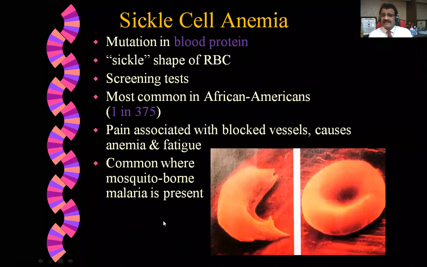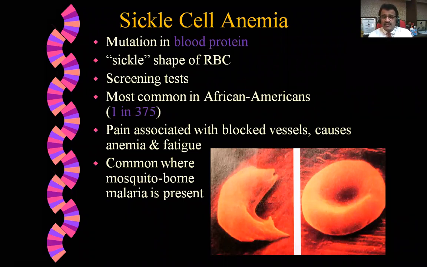Now, sickle cell anemia is due to mutation of a gene in a blood protein. The RBC becomes sickle in shape. You can see this is biconcave, the normal shape of an RBC, and here you can see the sickle cell. This is the affected cell. The screening test is done, most commonly in African American people. Pain is associated with blocked vessels. Due to sickle cells, the blood vessel gets blocked and it causes pain to the patient. It also causes anemia and fatigue because there is hypoxia, a low oxygen level.